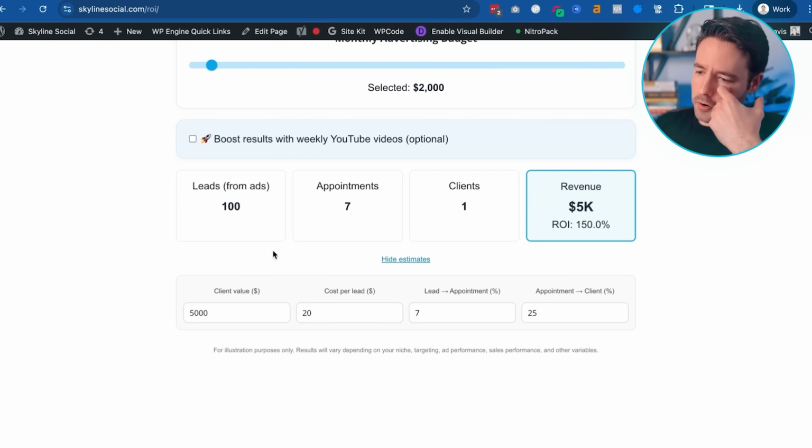For example, for a lot of the financial advisors that I work with, the client value isn't $5,000. Usually the client value is a lot more than that, usually $15,000. Again, sometimes it could be even more than that. Sometimes it could be less. It just depends on how much they have in investable assets. But usually $15,000 is a typical amount that you could get from a new client. If you want to be a little bit more on the conservative end, you can maybe do $10,000.